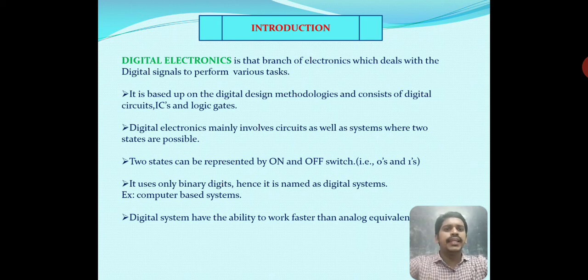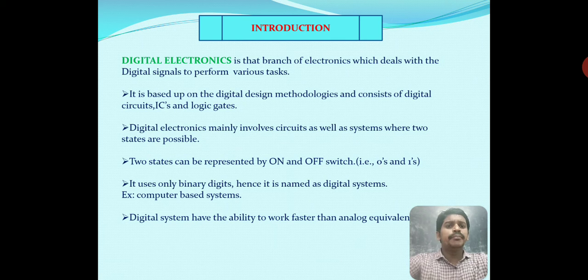Digital electronics mainly involves circuits and systems where two states are possible. In digital circuits, we use two different states, on and off, true or false, like a digital switch. The on condition is represented by 1, and the off condition is represented by 0. These are the two different states in these systems.